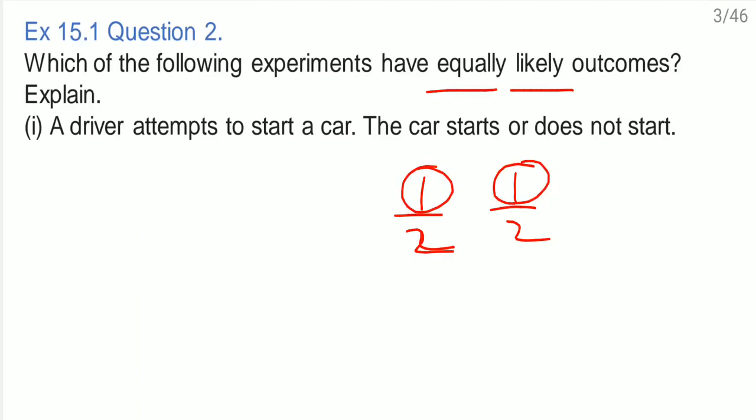Now look at the first one here, what they are saying. A driver attempts to start a car. The car starts or does not start. Now imagine the car is in very good condition. So the car will start in one go only, right? Or maybe the car is good, but the driver is not that good, so the car will start in the second go or might be the third go. Or might be the car is out of order, so it will not start at all. So we cannot say whether it will start in one go or in many goes, right? So this is not an equally likely outcome.